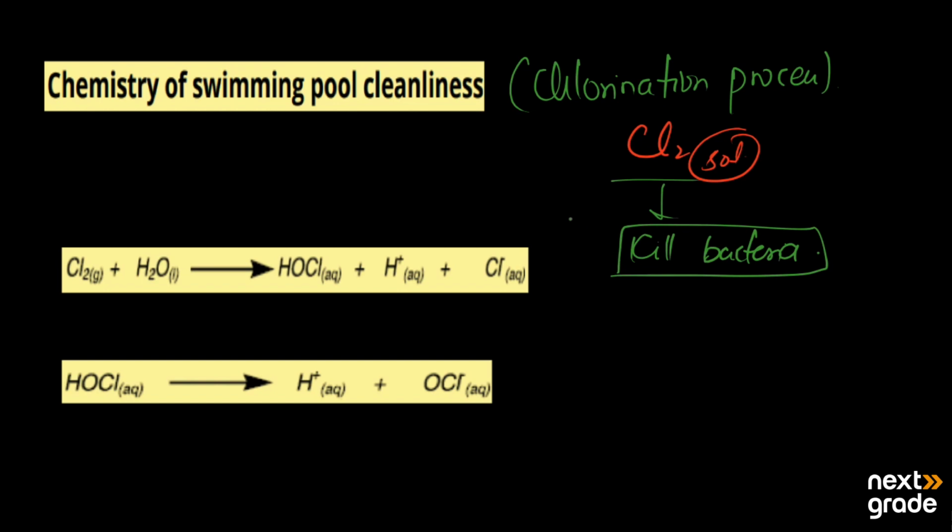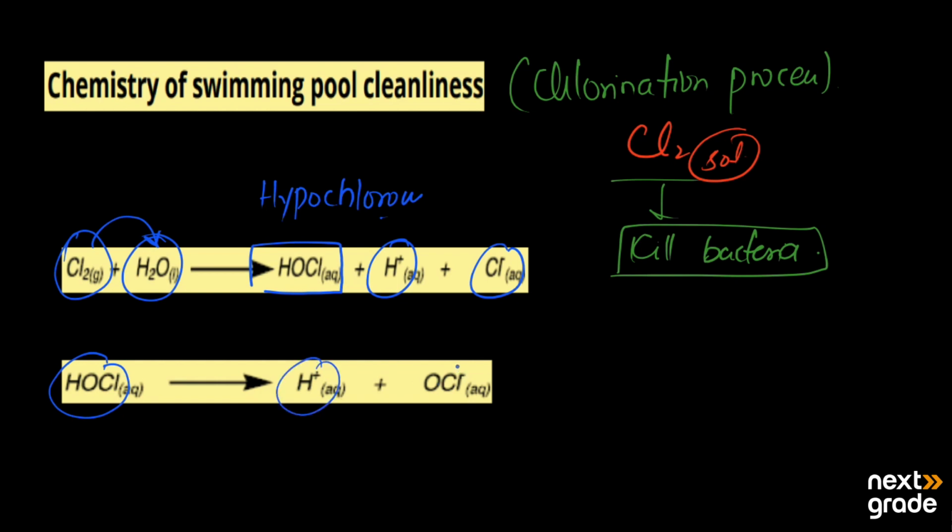Basically, chlorine itself does not kill; rather, it dissociates in the water. And what is the main process? This is the chlorine, this is the water. When it is added to the water, it dissociates into a compound known as hypochlorous acid, along with the production of a hydrogen ion and a chloride ion. This hypochlorous acid dissociates into hydrogen and the hypochlorite ion, OCl negative.